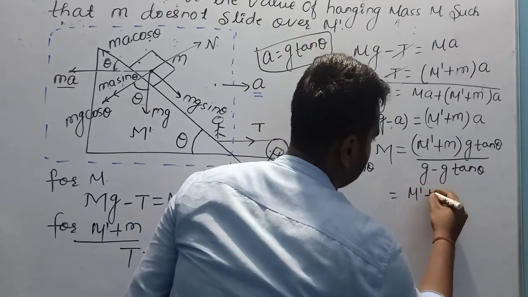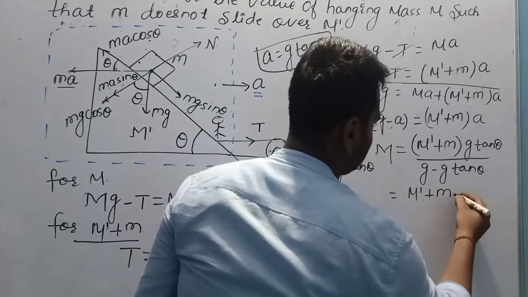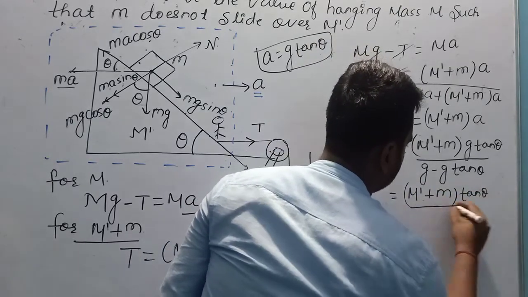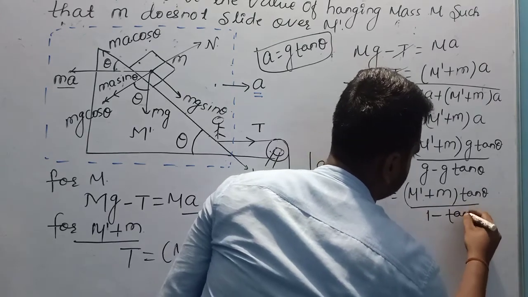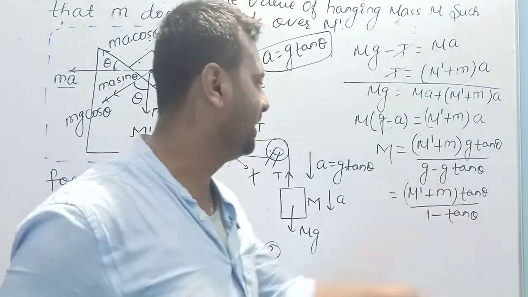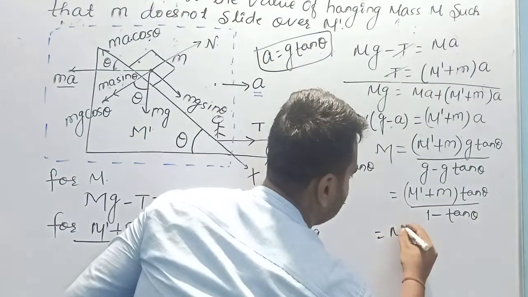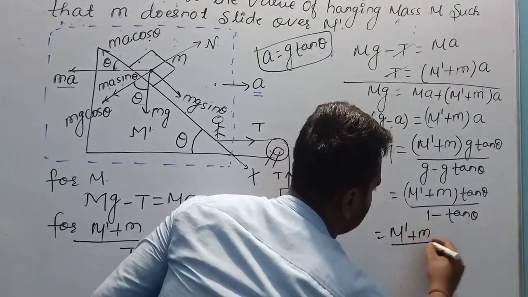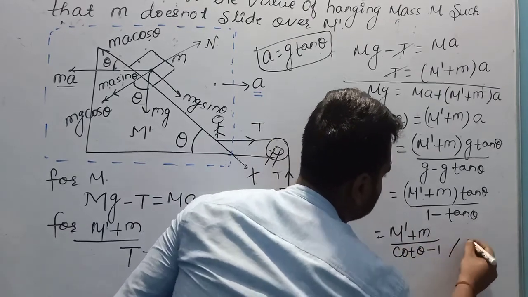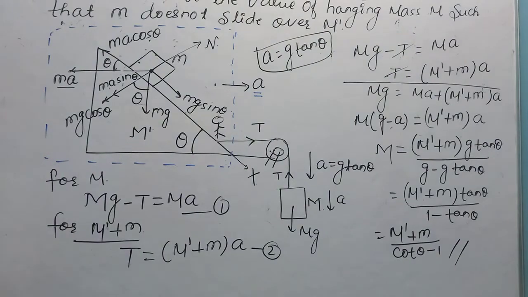We will get m dash plus a small m into tan theta upon 1 minus tan theta. We can eliminate tan theta by dividing numerator and denominator by tan theta. Then I will get m dash plus a small m divided by cot theta minus 1. This is the value of capital M.